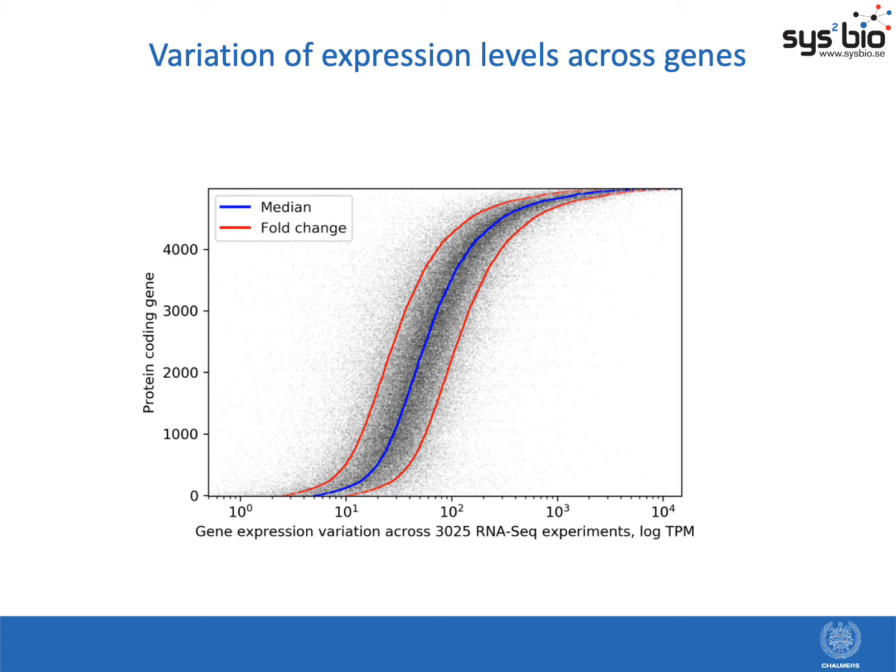This means that genes that are highly expressed across most conditions will likely be highly expressed, and vice versa for lowly expressed genes. But it also shows that this basal average gene expression level is conserved for each gene and is likely encoded in the DNA sequence.